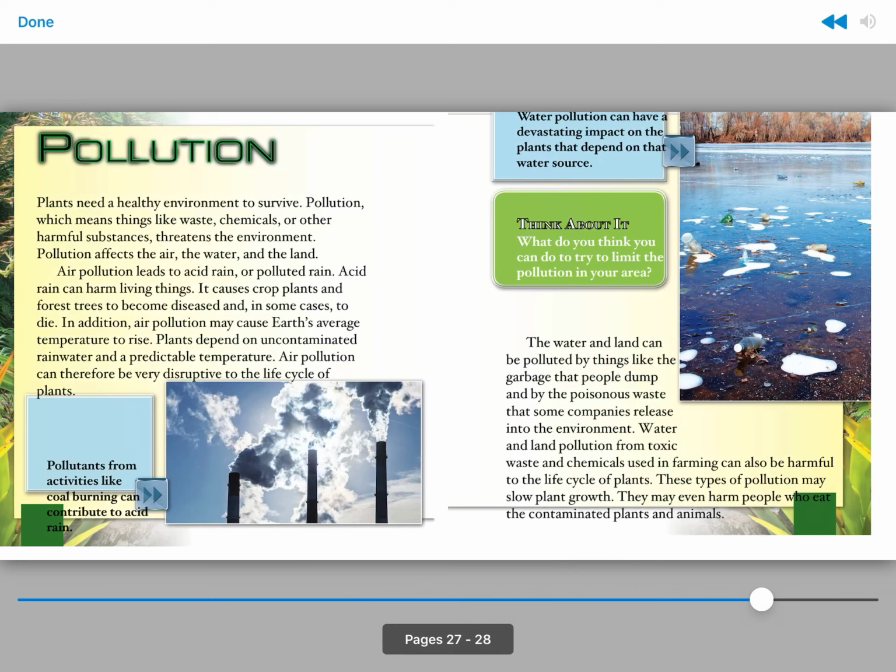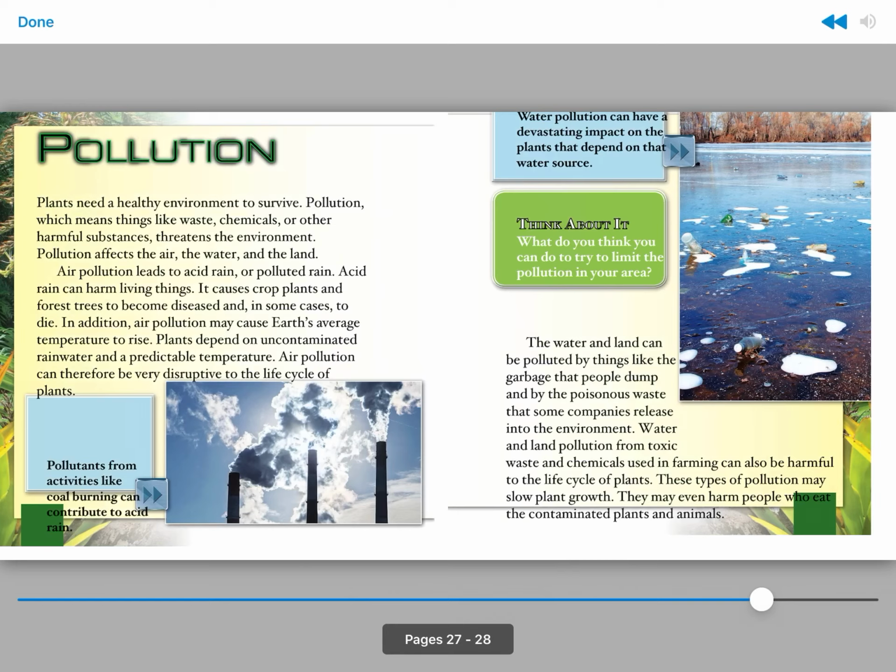In addition, air pollution may cause Earth's average temperature to rise. Plants depend on uncontaminated rainwater and a predictable temperature. Air pollution can therefore be very disruptive to the life cycle of plants.